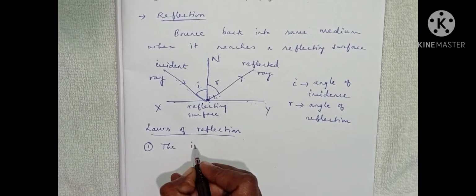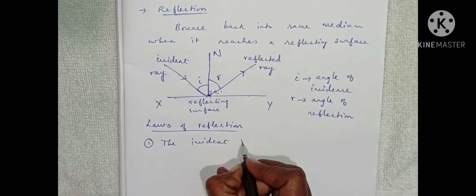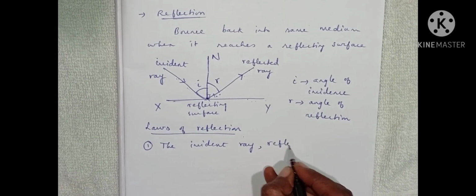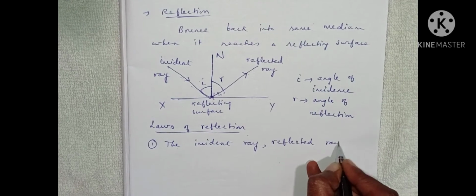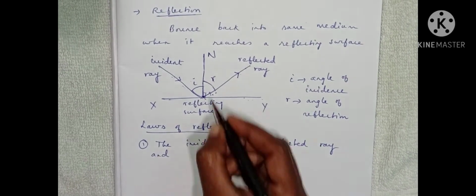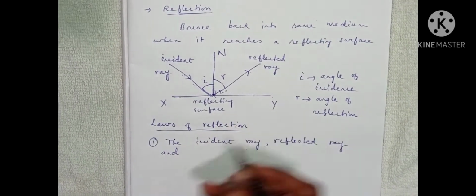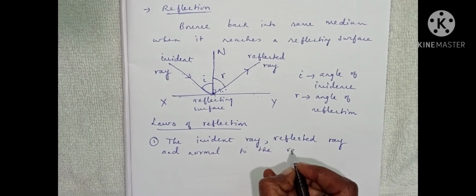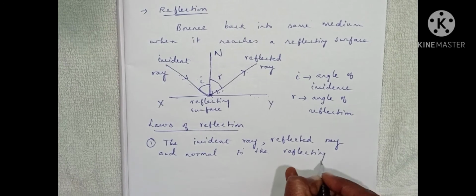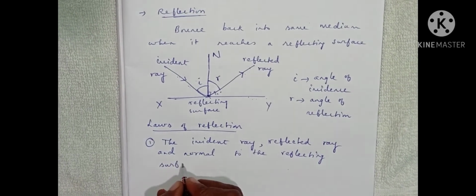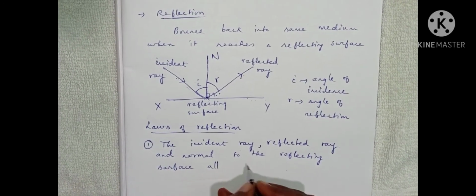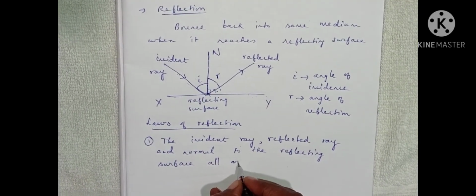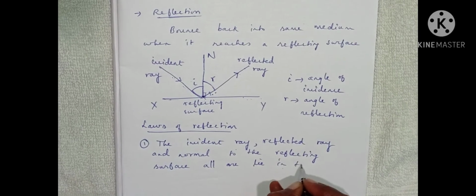The incident ray, the reflected ray and the normal to the reflecting surface, all these three lie in the same plane.